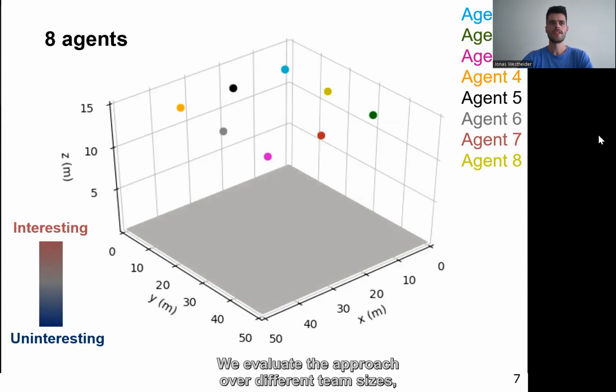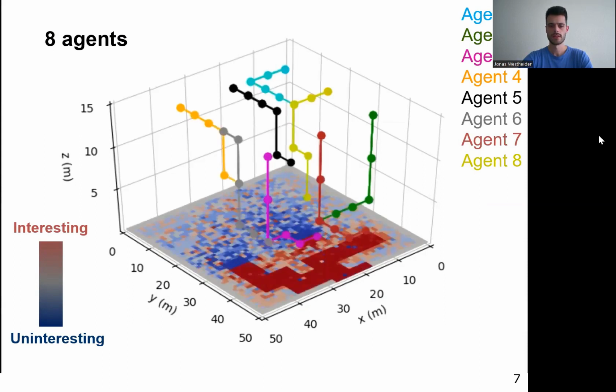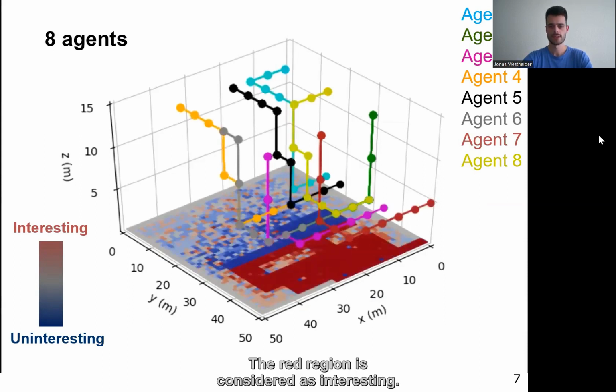We evaluate the approach over different team sizes. Here it's a team size of 8 agents, and I want to show you a visual example where the UAVs focus on monitoring the interesting region cooperatively in simulation. The red region is considered as interesting.